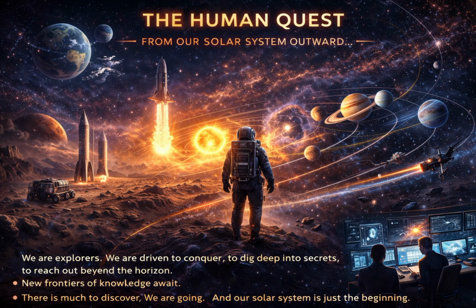Part 8: Exploration and Modern Discovery. We have not only observed the solar system, we have touched it. The Voyager probes left the solar system. Rovers explore Mars. Spacecraft orbit Jupiter and Saturn. We have landed on the Moon. We have sent machines beyond Pluto. Using spectroscopy, radio waves, and space telescopes, we analyze planetary atmospheres, magnetic fields, chemical compositions. The solar system is no longer just something we see in the sky. It is something we explore.